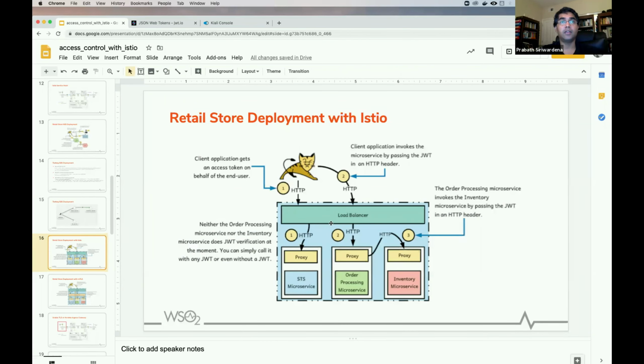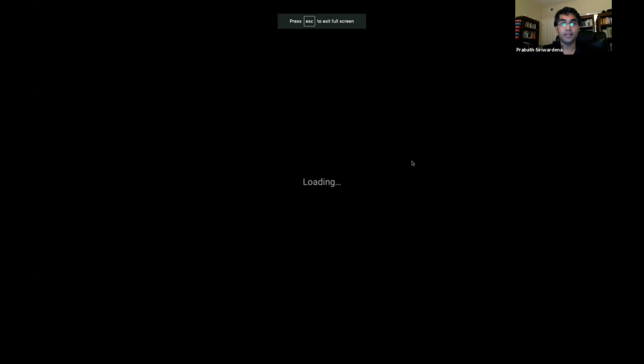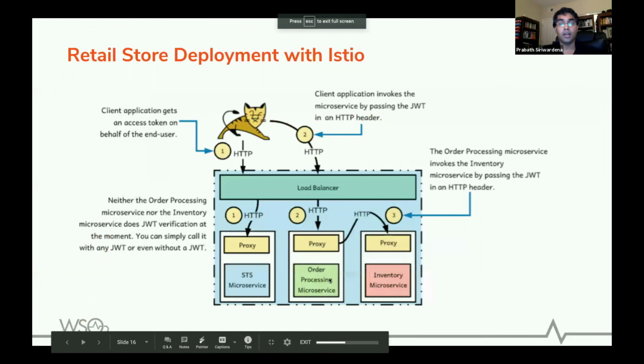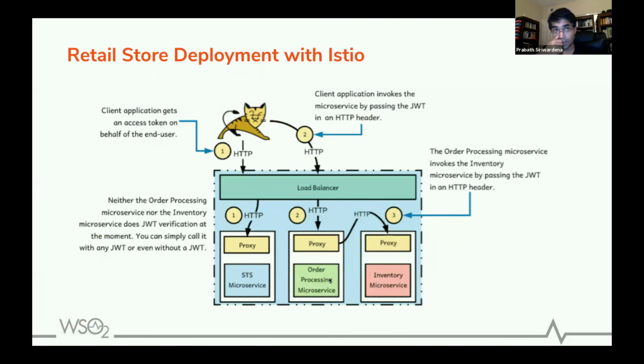And yeah, so this is what we did, right? So you have the STS running as a pod, the order processing microservice running as a pod, and also the inventory microservice running as a pod. All the requests come through the load balancer. In my example, there's no load balancer through the HTTP request, and for this communication, Istio makes sure it is HTTPS and protected with MTLS.